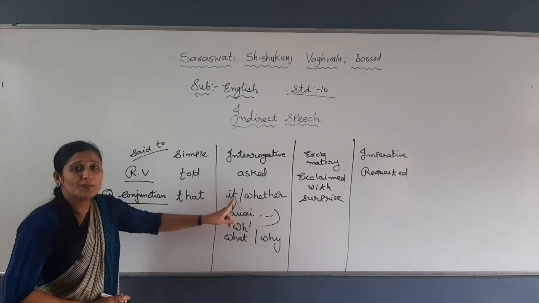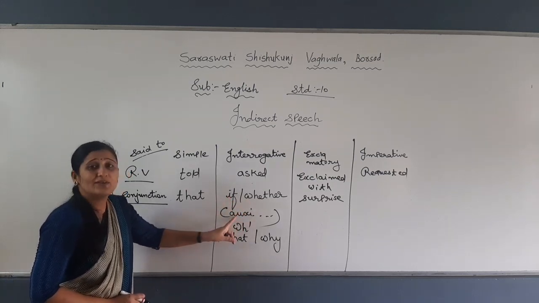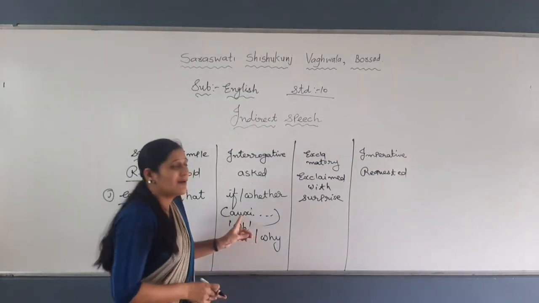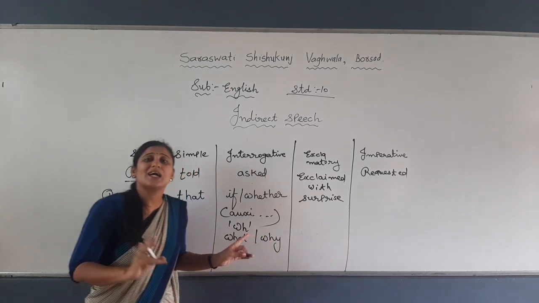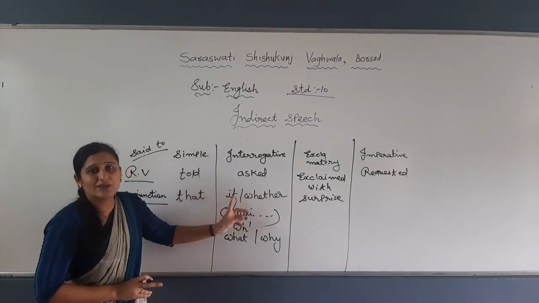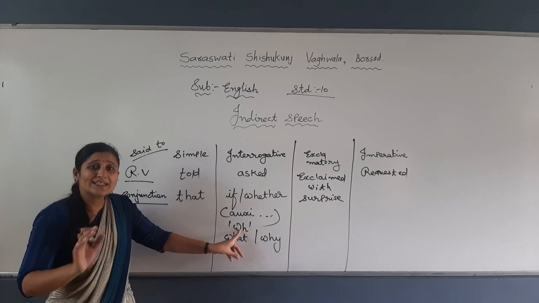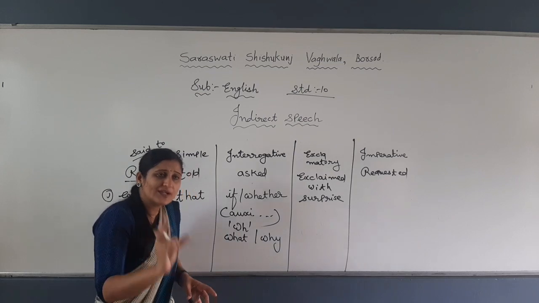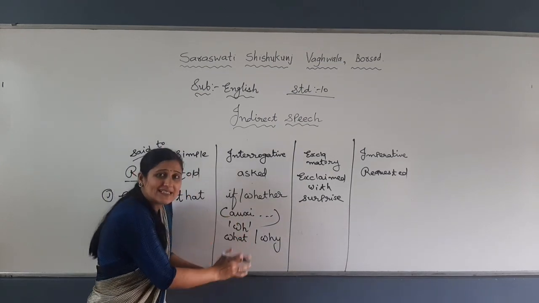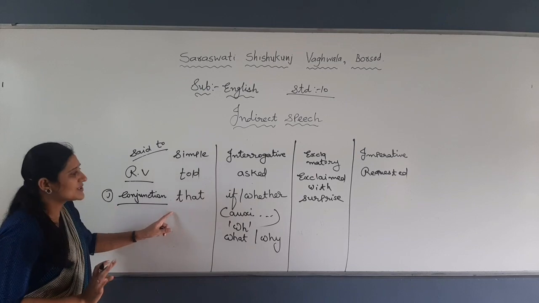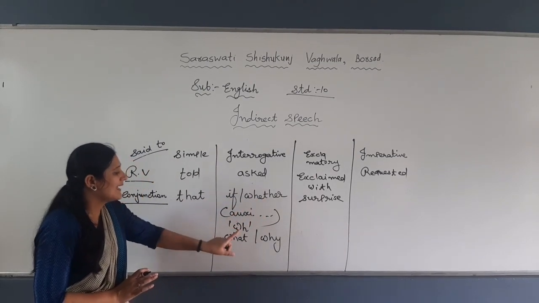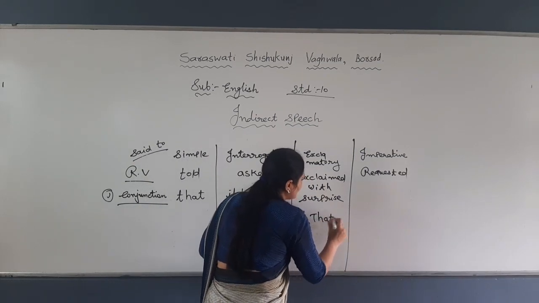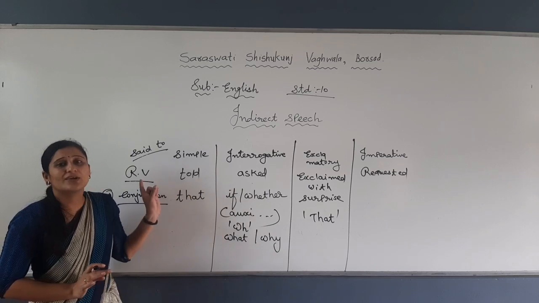In an interrogative, the conjunction in the place of the comma will be if or whether. If the question starts with an auxiliary, like 'Am I your best friend?' or 'Would you help me?', then the conjunction will be if or whether. Or if a WH word itself is given, like 'What are you doing?', 'Where are you going?', 'Why are you not talking to me?', then the WH word itself will be the conjunction. Here it is only that, if or whether for an auxiliary, and the WH word for a WH question. In exclamatory sentences, again we have that as the conjunction.